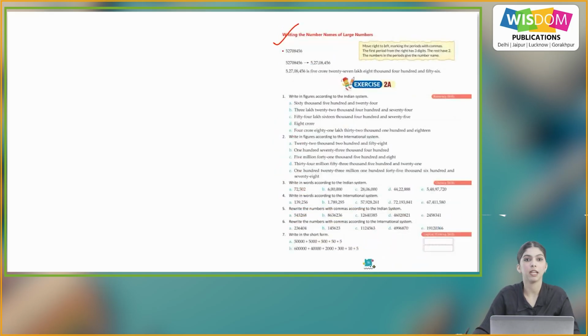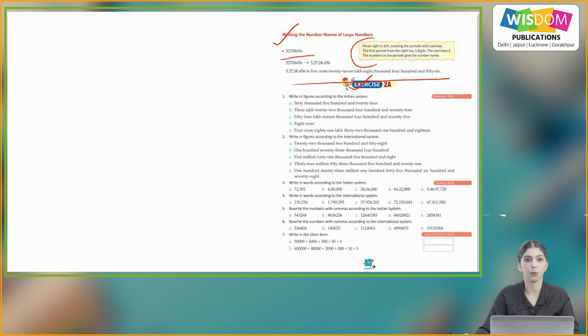Now, writing the number names of large numbers. Here, move right to left, making the periods with commas. The first period from the right has 3 digits, the rest have 2. The numbers in the periods give the number name. So, we start by separating them with the commas, and the first period has the 3 digits, then the rest have the 2. We have this number, which is 5 crore 27 lakh 8,456.